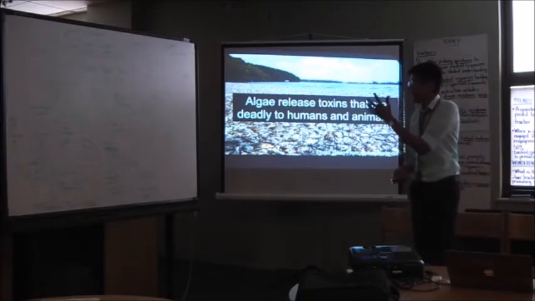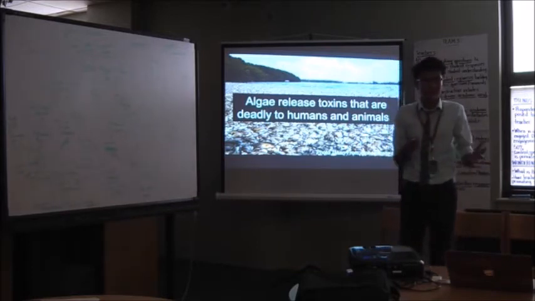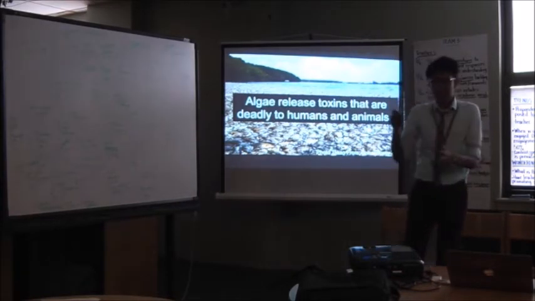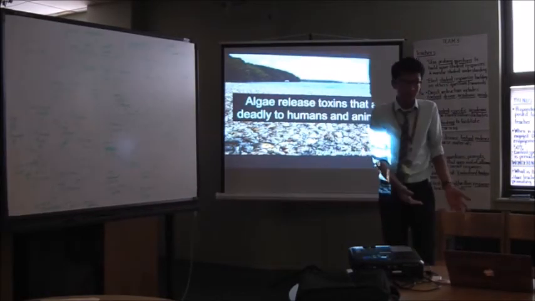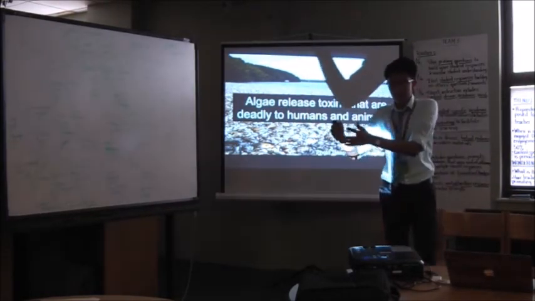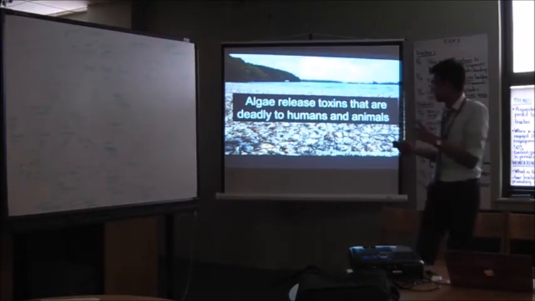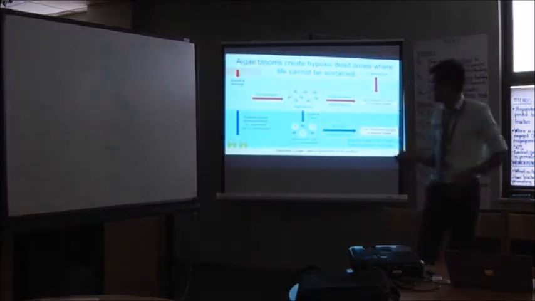Aside from having an impact on humans, little fish in the body of water also get affected by these toxins because they just can't survive in those conditions. When a small fish dies, the big fish that eats that small fish is also going to die because it doesn't have any food anymore. And when that big fish dies, the even bigger fish will die because it doesn't have any food. So this small ripple in the aquatic ecosystem can set off a catastrophic chain of events.